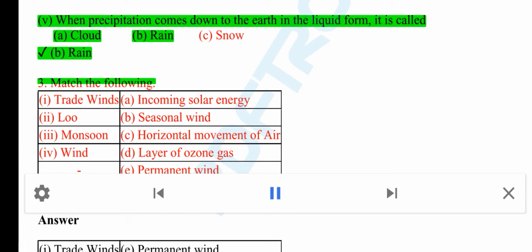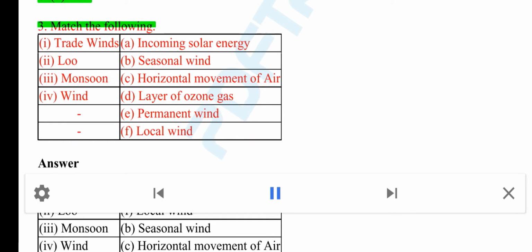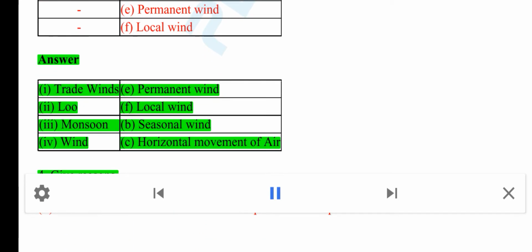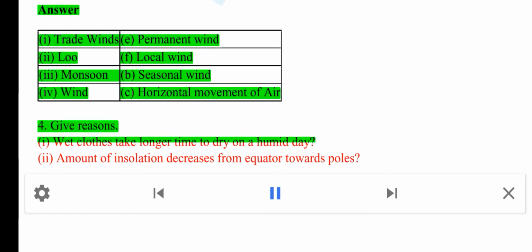3. Match the following. I. Trade winds, A. Incoming solar energy. II. Loo, B. Seasonal wind. III. Monsoon, C. Horizontal movement of air. IV. Wind, D. Layer of ozone gas. Answer: I. Trade winds, A. Permanent wind. II. Loo, F. Local wind. III. Monsoon, B. Seasonal wind. IV. Wind, C. Horizontal movement of air.